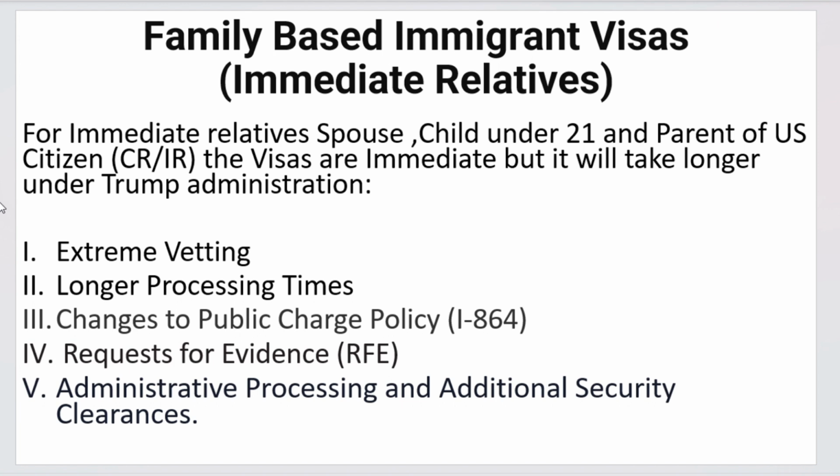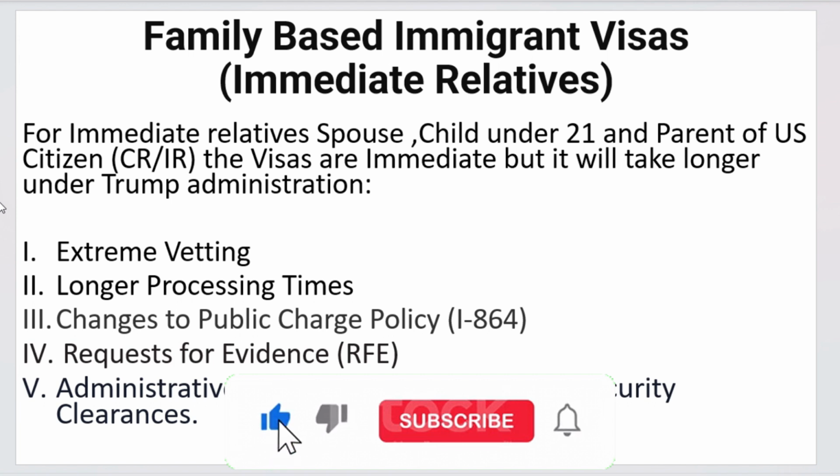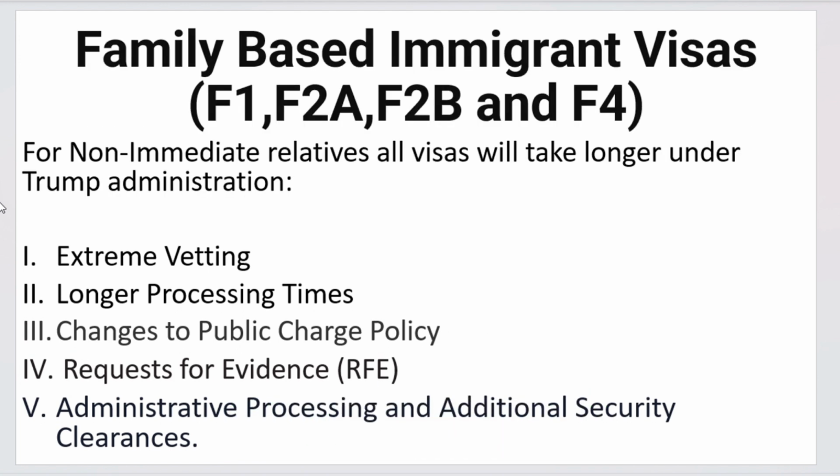Also, public charge: as you know, if you want to bring your parent, you must have adequate financial means to bring your parent to you. And we already saw this happening in some countries. Now, let's go to family-based immigrant visas such as F1, F2A, F2B, F3, and F4. The Trump administration will affect non-immediate relatives too.